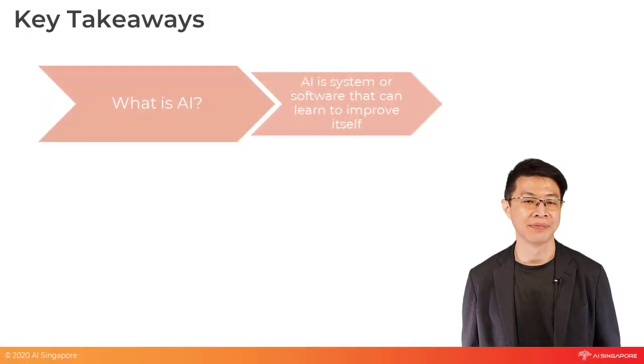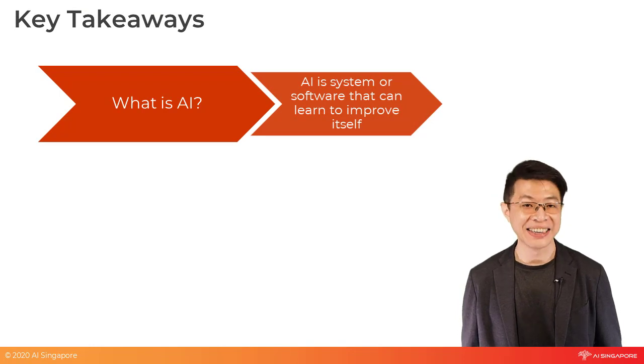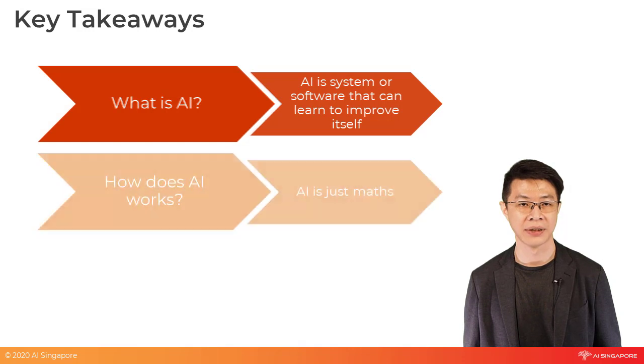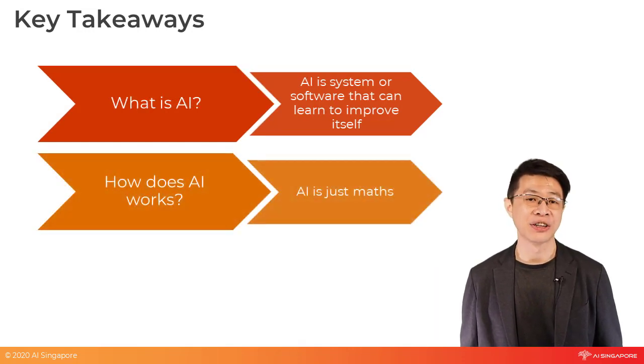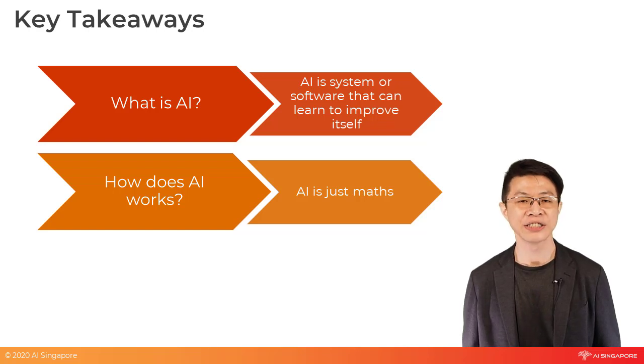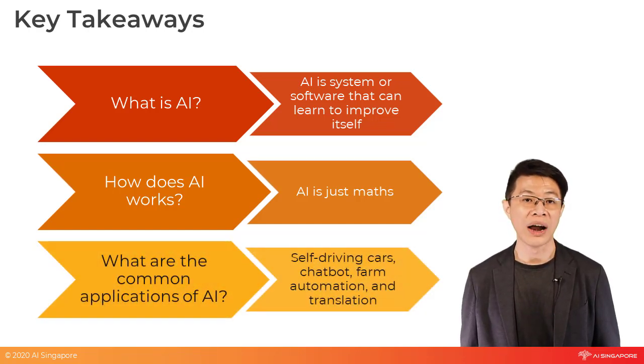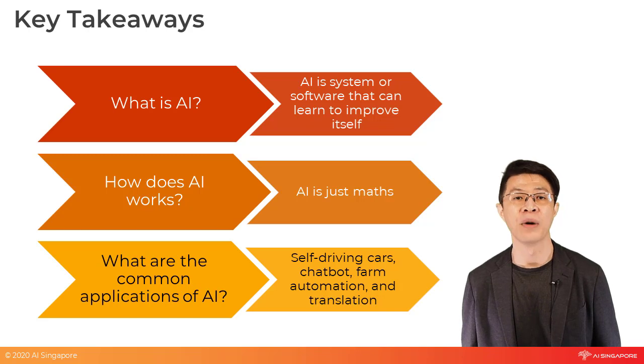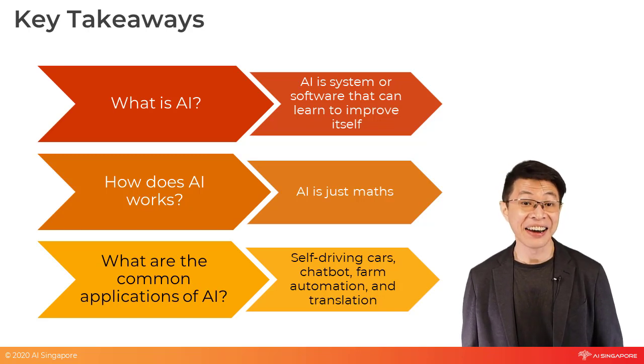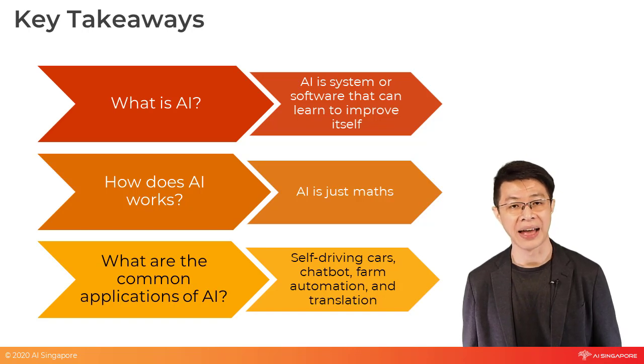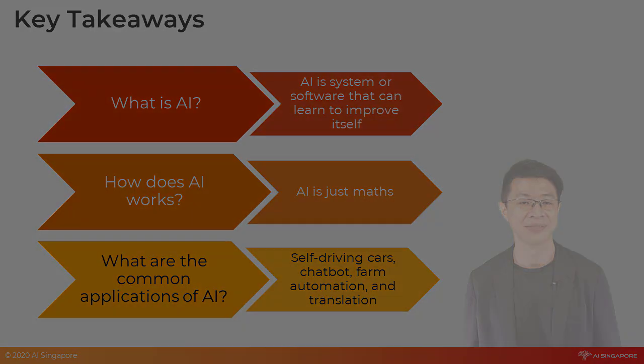Here's a recap of this chapter. What is AI? AI is any system or software that can learn to improve itself with more data. How does AI work? AI is not magic, it is just math. Even a simple linear regression is considered AI. What are the common applications of AI? AI is already all around us without us noticing. They make our life better and more convenient. Given the understanding of AI now, you might be wondering what are the different types of AI. I will share more with you in the next chapter of this series.